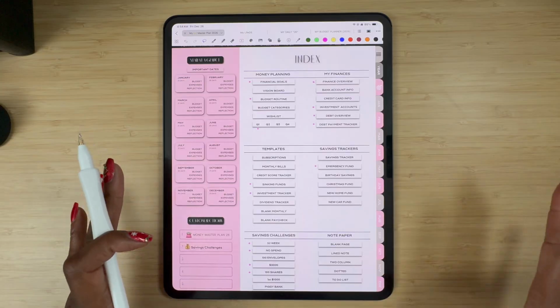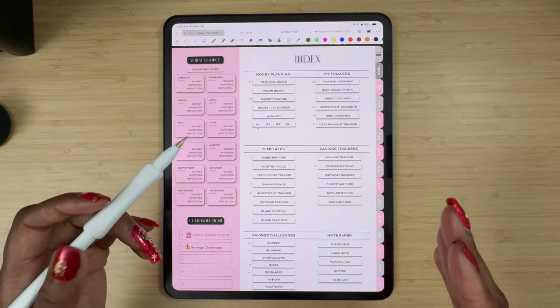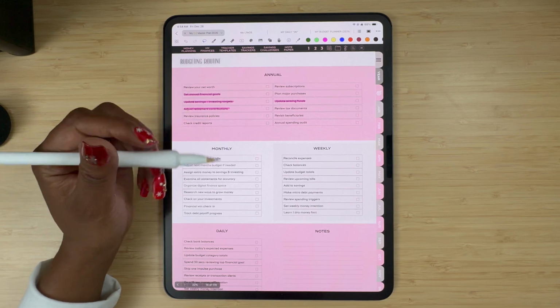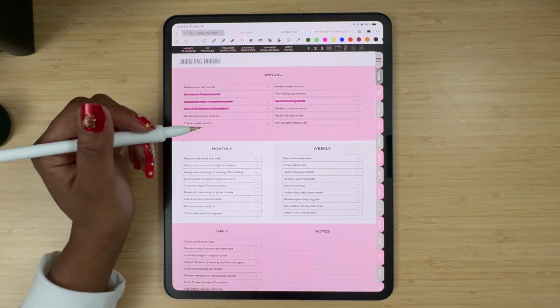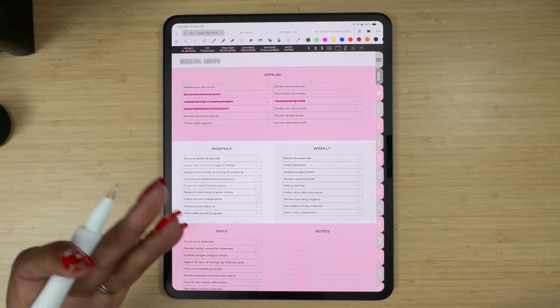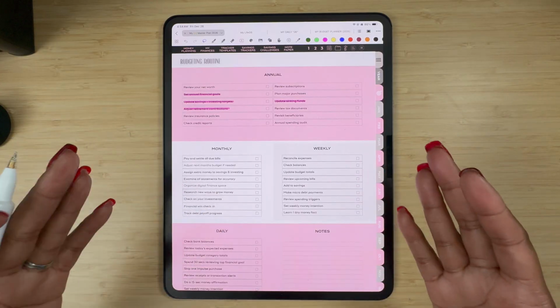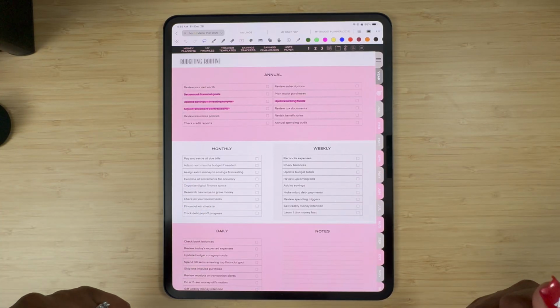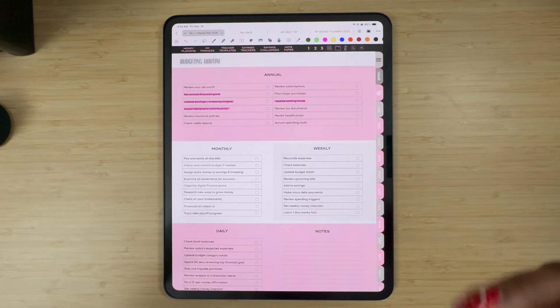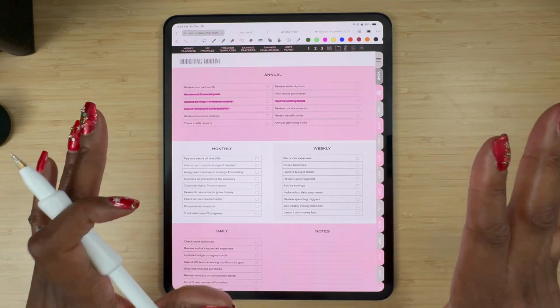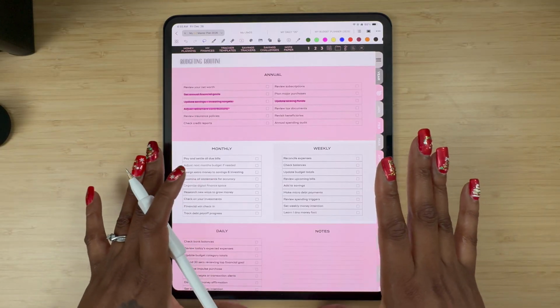With my money planning routine, I'm pretty much just following the budgeting routine that has been added inside of this version of the planner under the money planning section. This is new this year. I thought it would be helpful as a guide on the tasks within a basic budgeting routine for those who maybe have no idea where to start when they sit down and do their budgeting, or where to start when creating a budgeting routine. So this is hopefully going to be a useful guide for you.